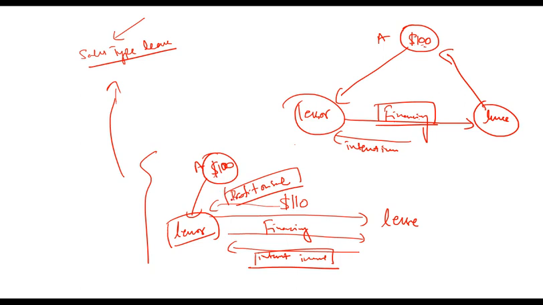When you sell something, that gives revenue. So that income should also be recorded. So there will be two incomes recorded on P&L, profit on sale and interest income. Profit on sale will be recorded once when you have sold it. Interest income will be recorded throughout the life of the financing, like it is done in finance lease.